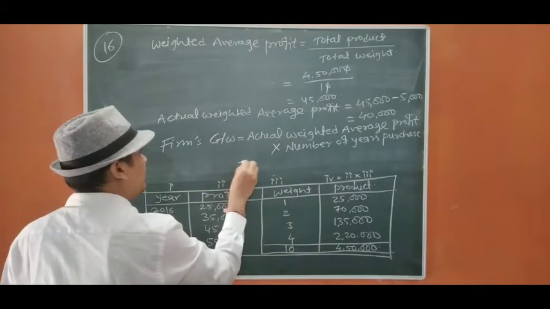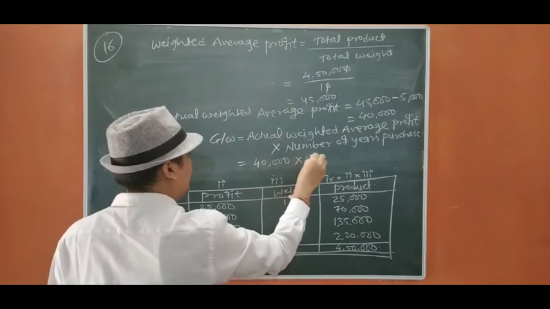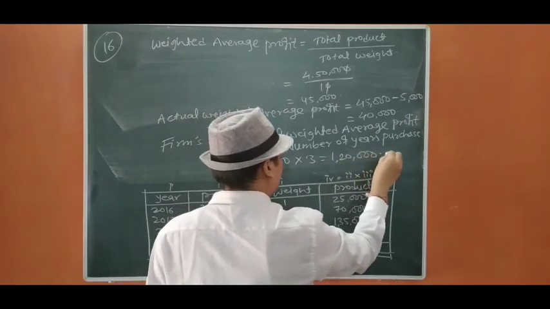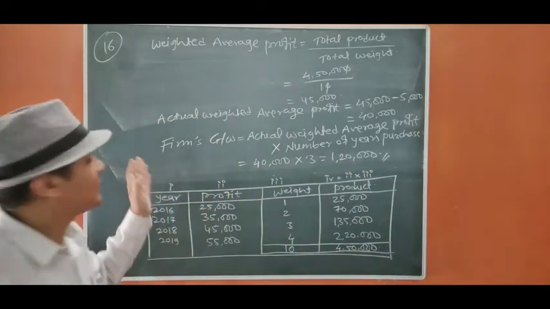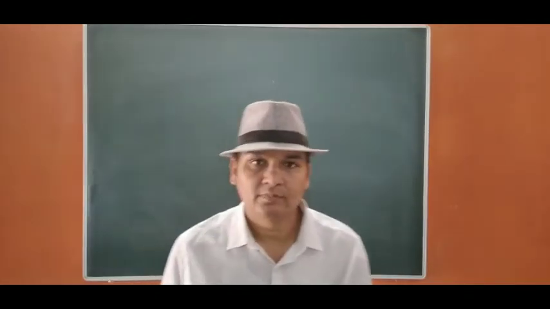Okay, so it is 40,000 into 3, 1,20,000. This is the end of question number 16. We move to question number 17.